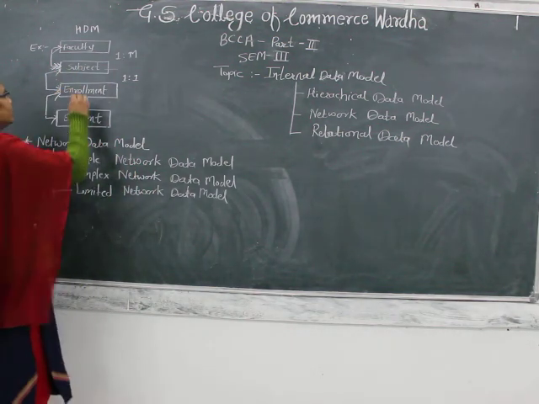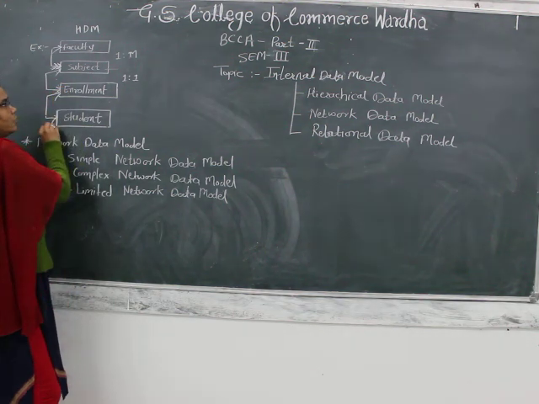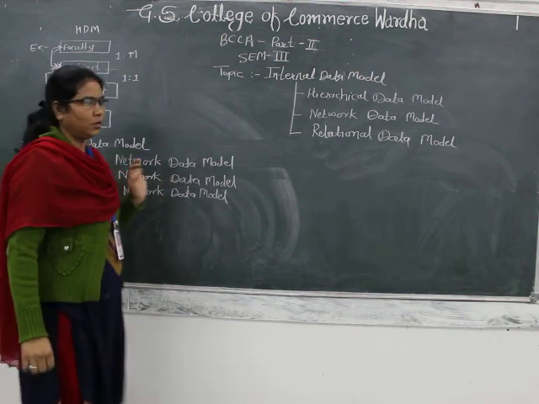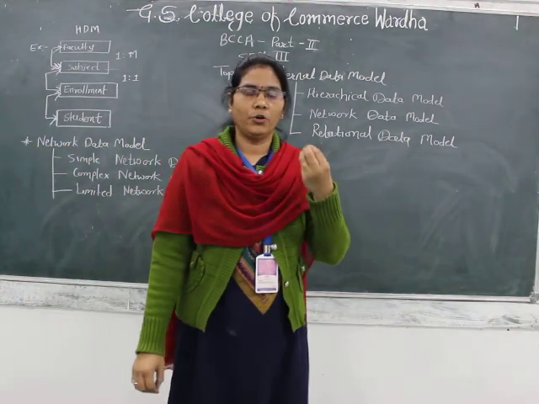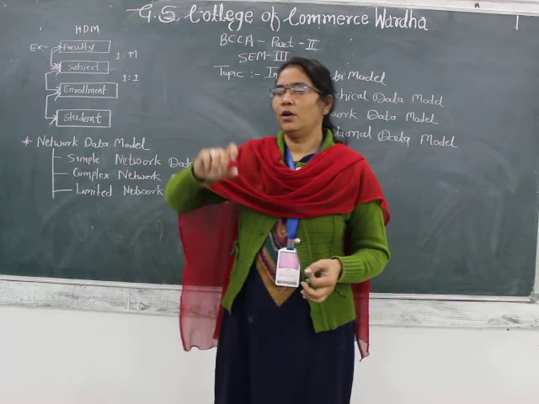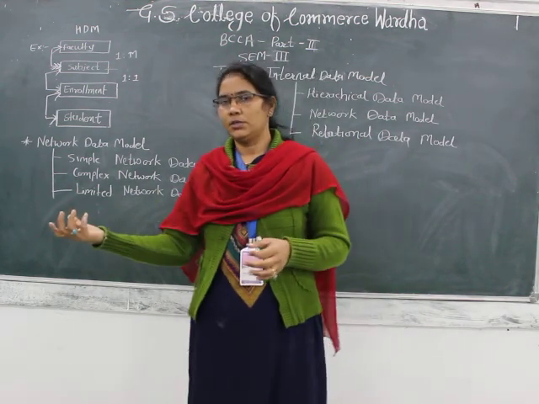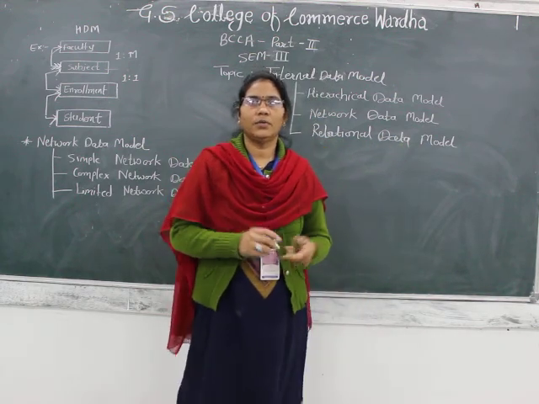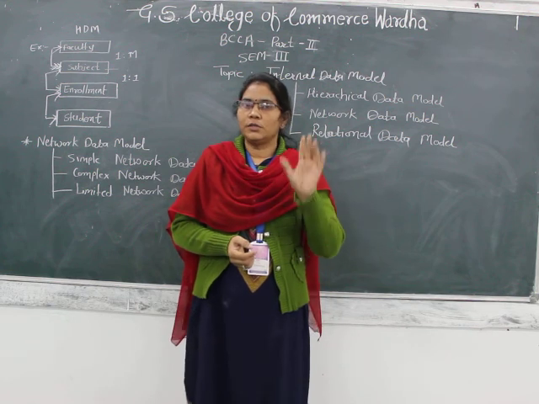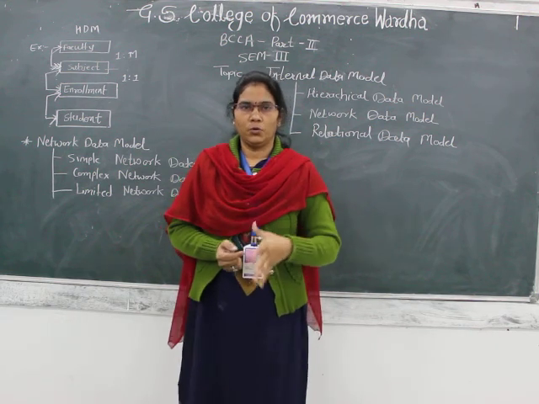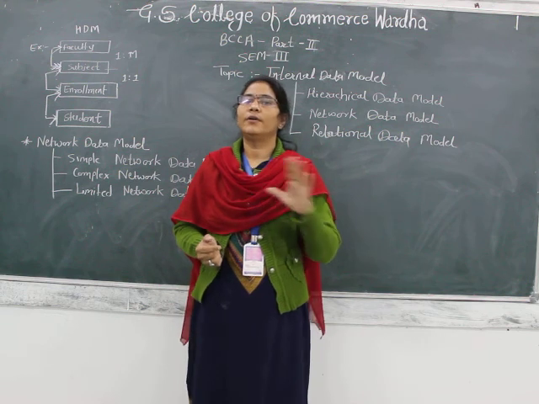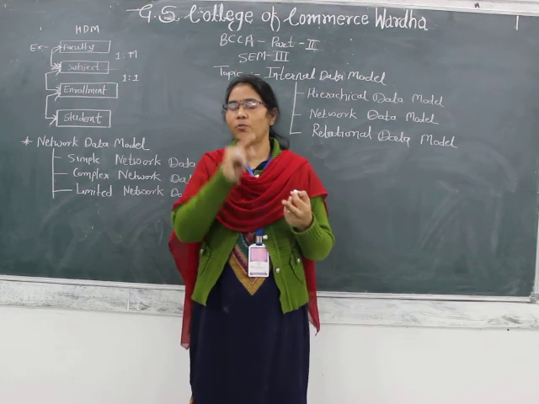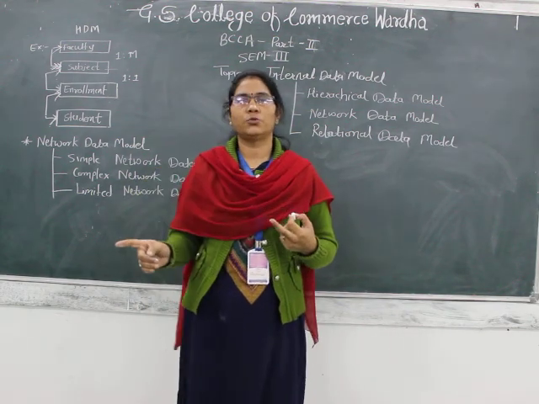Next is enrollment and student. When we want to identify student data from the university or the classroom, take the example of your classroom: when we assign a roll number to you, that roll number is never repeated. One roll number is assigned to one student only.